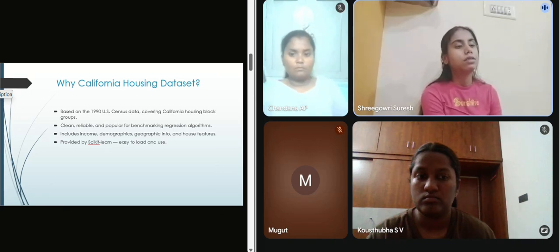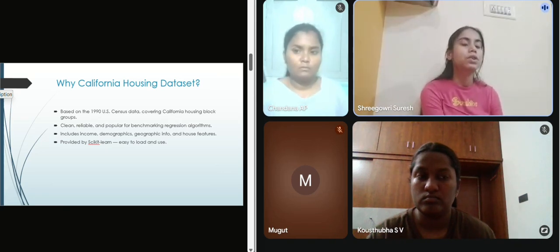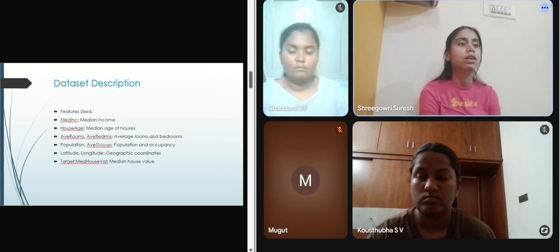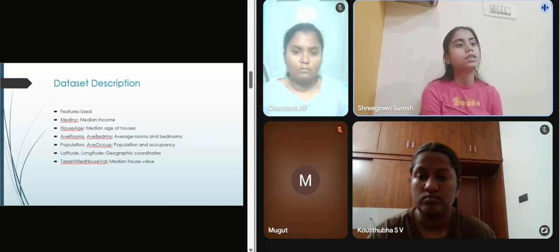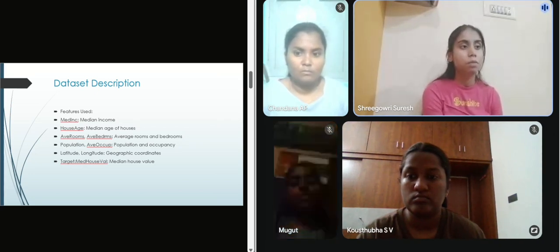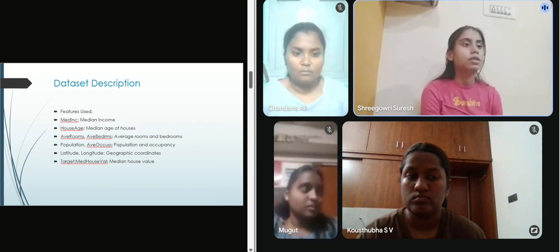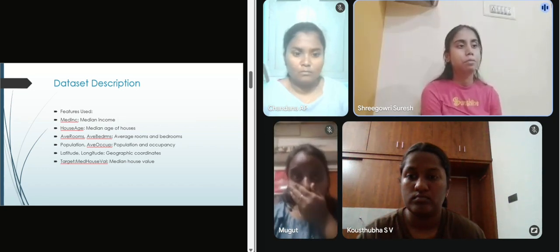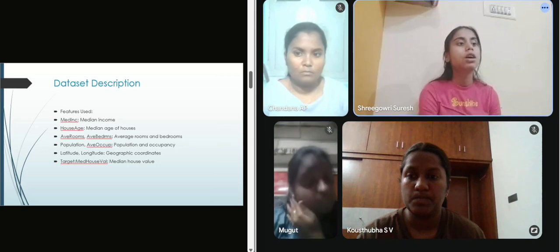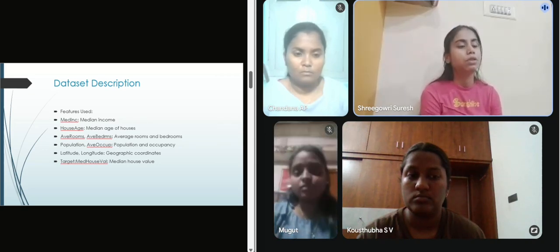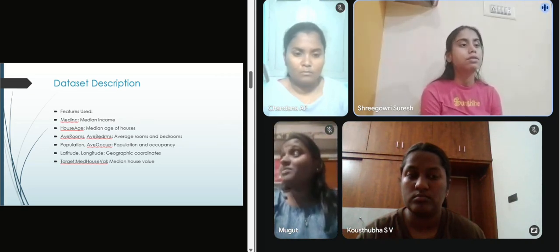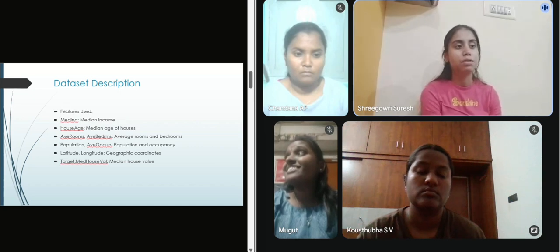So the next slide is about the dataset description. The features used here are MedInc, that is median income of households in the block. HouseAge is the median age of houses in the area. AveRooms is the average number of rooms per household. Next is AveBedrms, that is average number of bedrooms per household. Population is the total population of the block. AveOccup is the average number of people per household.